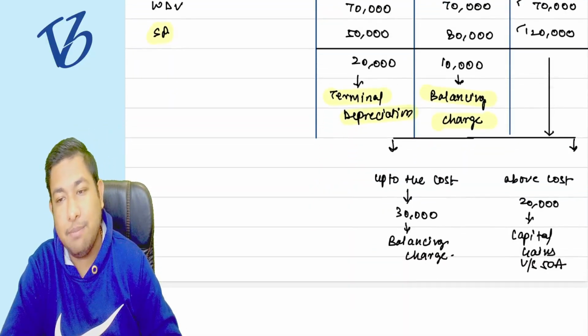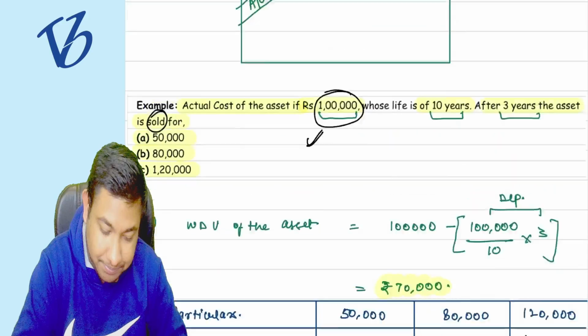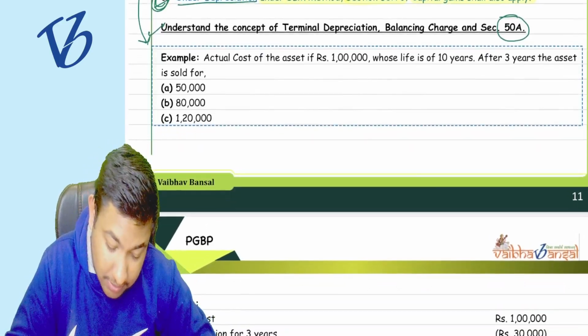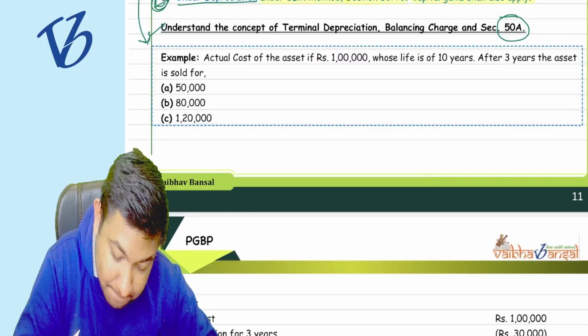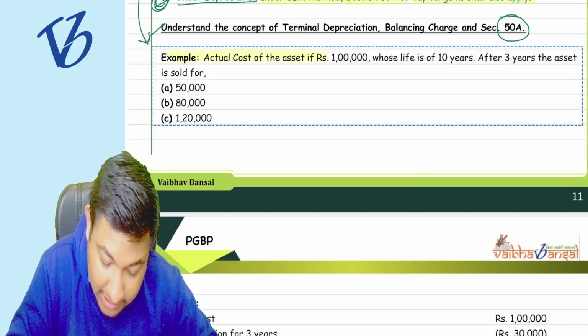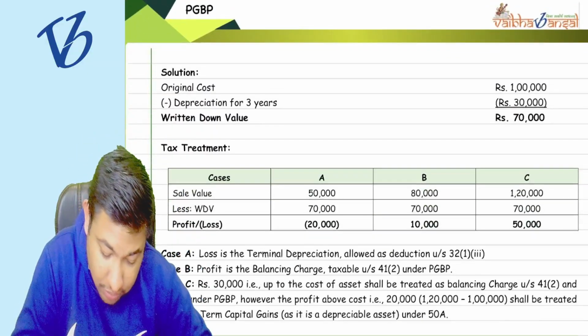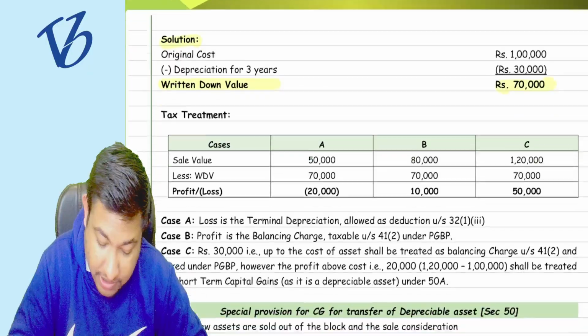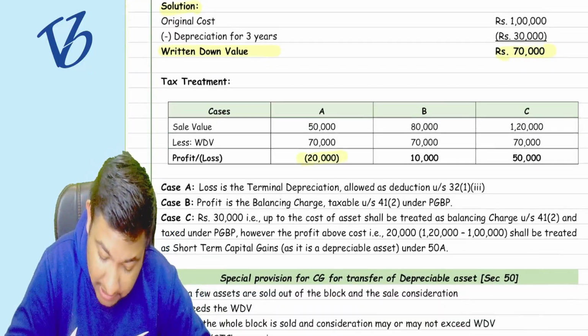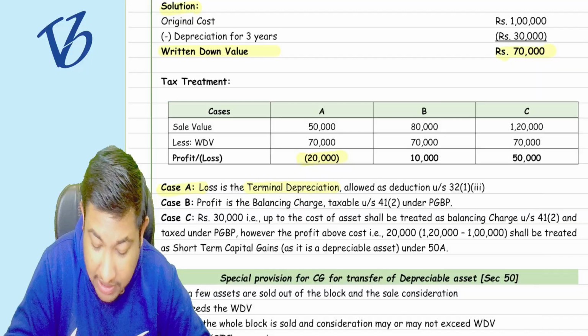Understood this particular example? Clear? Now see what it says. The actual cost of the asset is given, this is the equation that we have seen. Now the solution: WDV is 70,000 rupees. Case A, this 20,000 rupees, is going to be the terminal depreciation.